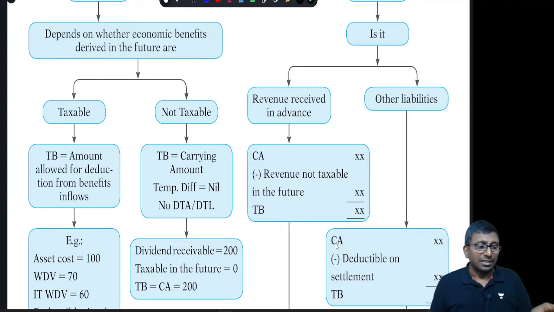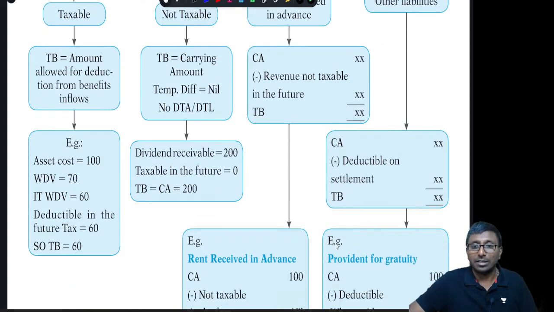Then what do we see? Carrying amount minus the revenue which will not be taxable in the future. I mean, you should calculate, like 100 is the income, how much will be taxable in the future, then 100 minus taxable will be which is not taxable in the future. Like that you can calculate it, right? In case of other liabilities, carrying amount minus what will be deductible on settlement, that difference amount is going to be the tax base.